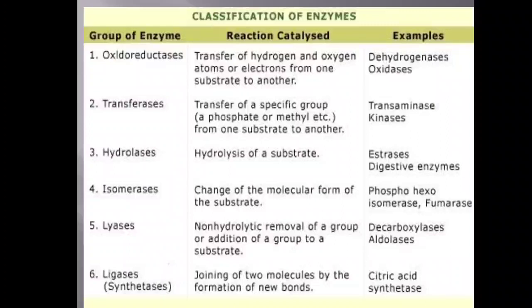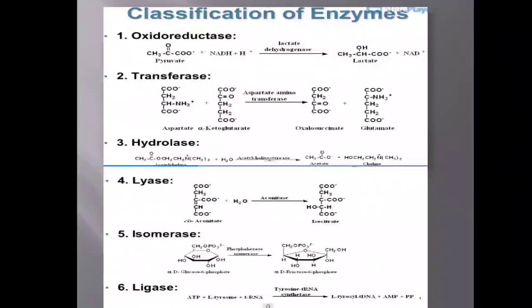Totally, the enzymes are classified into 6 classes: oxidoreductases, transferases, hydrolases, isomerases, lyases, and ligases. So this is a short table which is going to give information regarding the class of enzymes, the reaction which is catalyzed by those enzymes, and also an example for each class. Let me show some more examples of these classes.